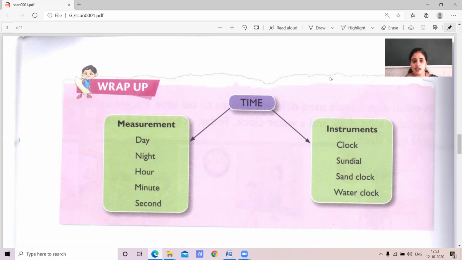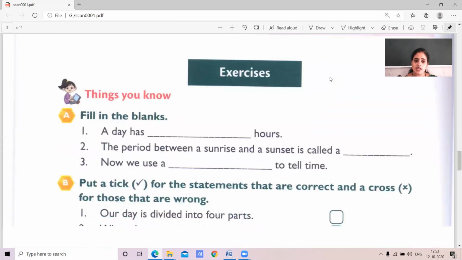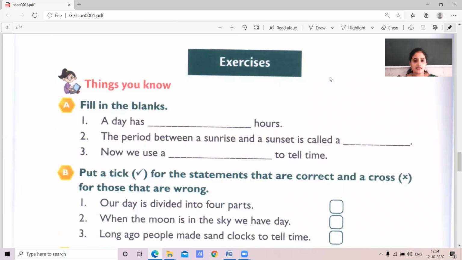And we call the time AM as well as PM, children. In this lesson, we learned a lot about time. Now it's time for exercise questions.